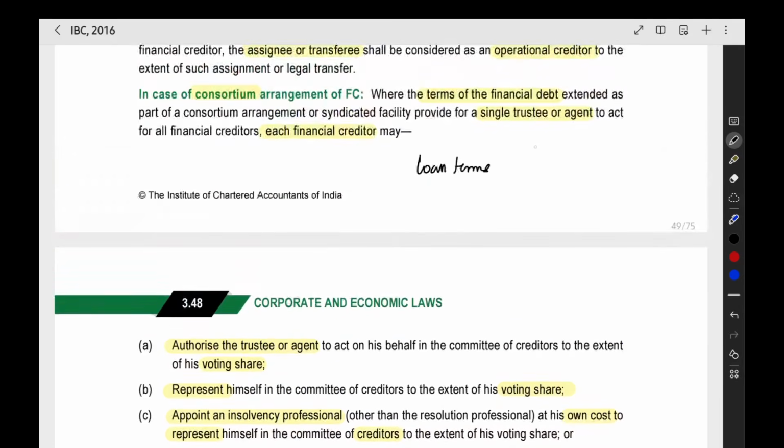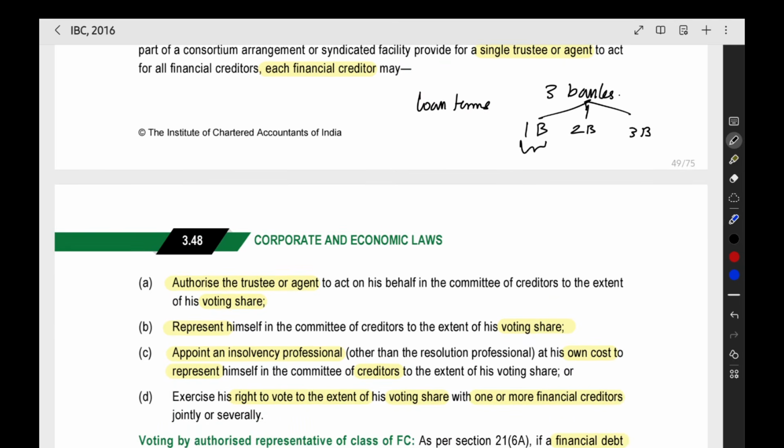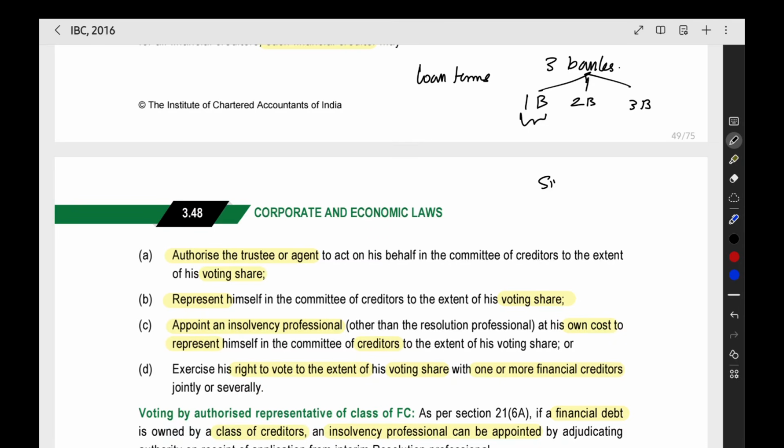For example, take three banks that have joined and given a consortium loan to the company: the first bank, the second bank, and the third bank. These three are separate organizations, separate institutions. Now each bank has to decide whether they are appointing a single trustee, or coming themselves personally, appointing a person by themselves, or appointing an insolvency professional to represent the bank in the committee of creditors.